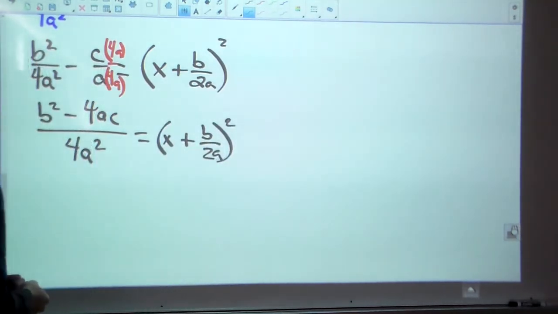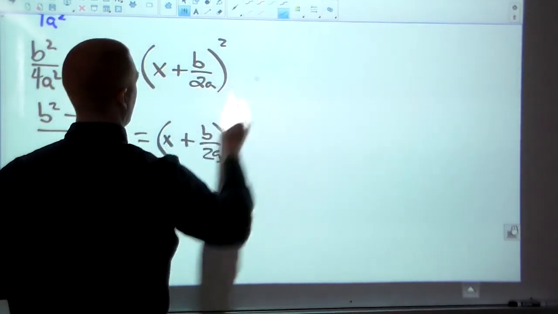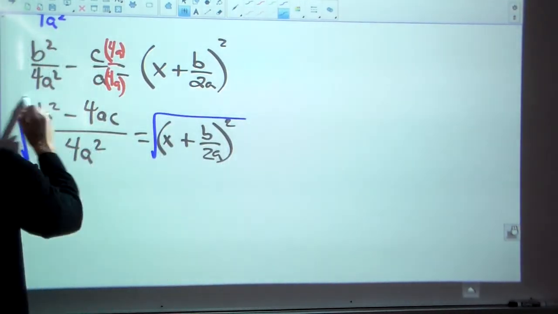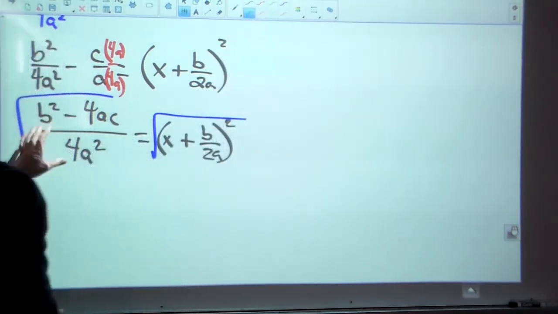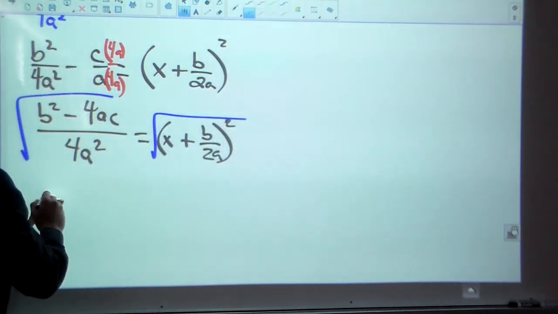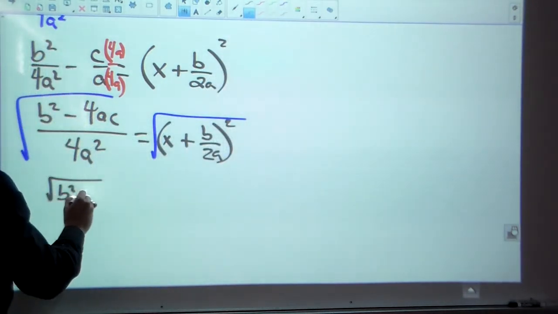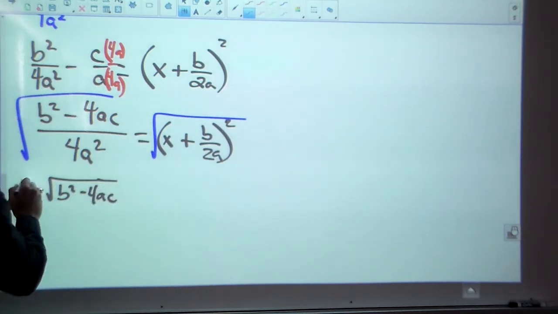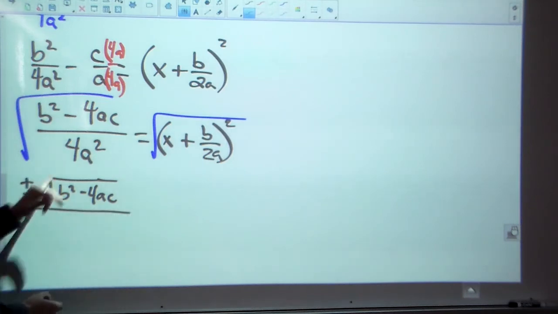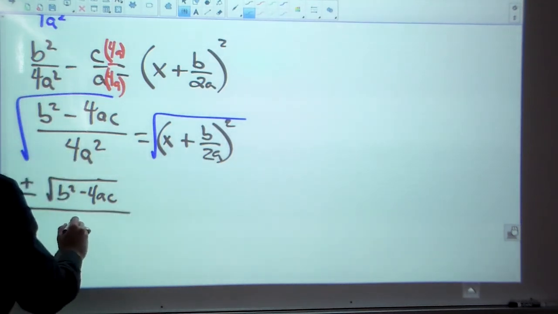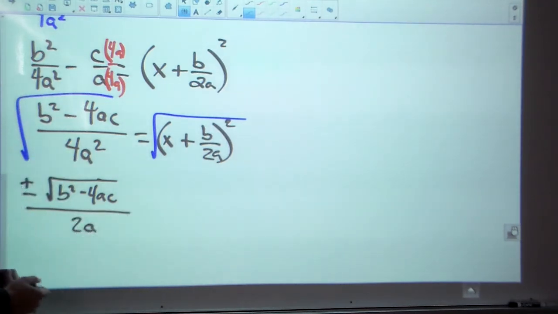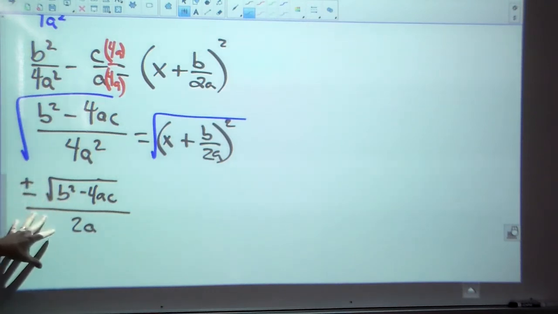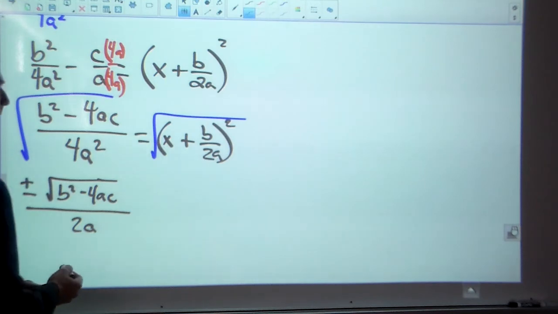squared. And I want to get x by itself. That was the goal, so I'm going to take a square root on both sides. Can't really do much to the top part here. That's going to stay underneath the radical. B squared minus 4ac. That's looking even more like it. I did take a square root, so it is plus or minus. Then on the bottom, the square root of 4 is 2, and the square root of a squared is a. Plus and minus being up there, I mean, you could put it in front of the whole fraction if you want. It really doesn't matter.